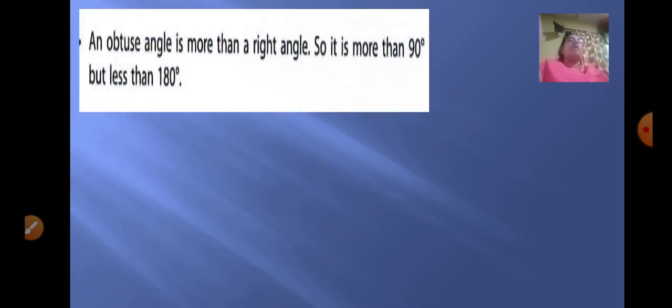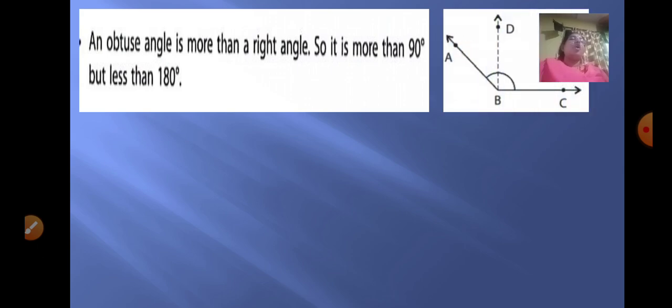Now an obtuse angle is always more than a right angle. So it is more than 90 degrees but less than a straight angle, that is 180 degrees. So your obtuse angle here is angle ABC, which is more than the right angle, that is angle DBC.